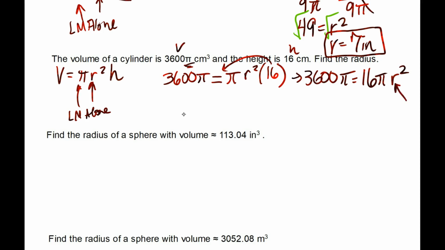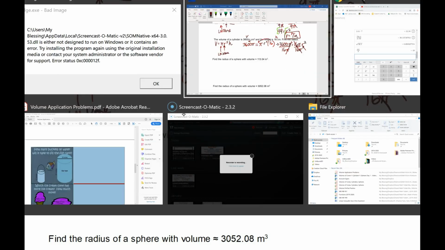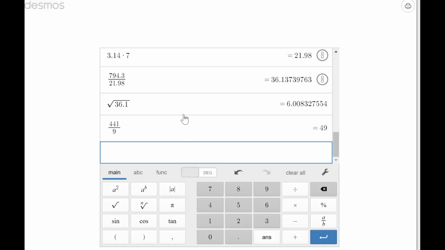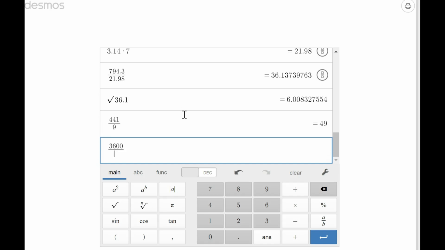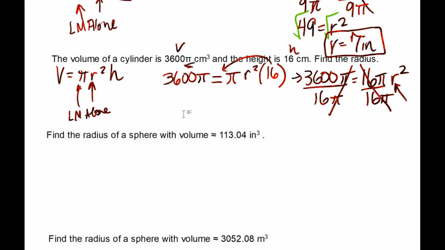And we want to solve for r. How do we get that alone? This is multiplication. How do we undo the multiplication? We divide by 16 pi on both sides. These pi's cancel out. It's almost like a crisscross. Y'all see that? And then we come over here to Desmos. We take 3,600 and divide it by 16, and we get 225.